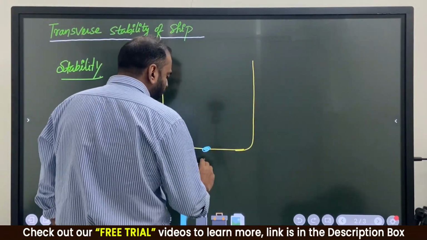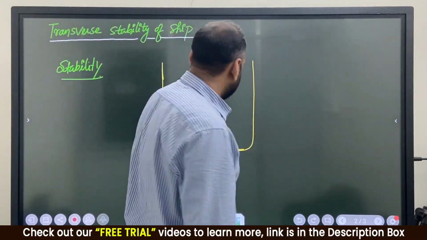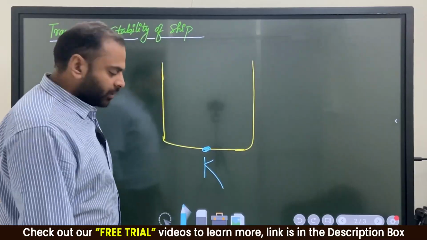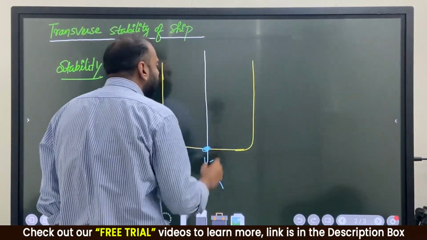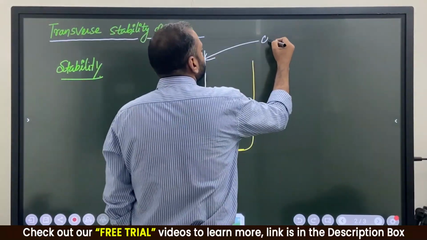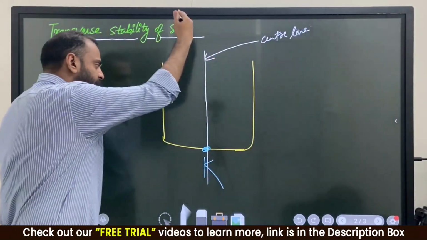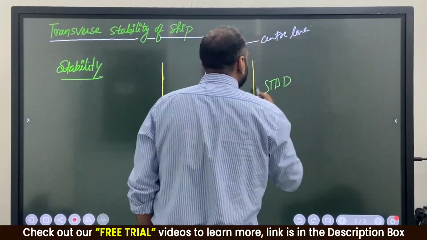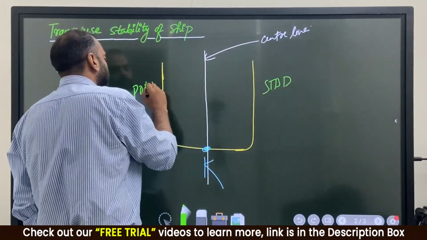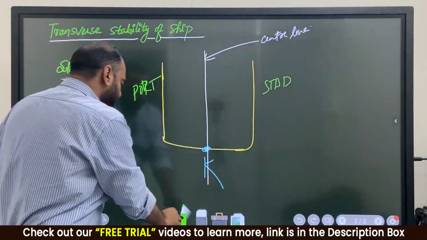Now this point is nothing but keel. This point is nothing but keel. Right? Any doubt? Keel. This is nothing but my center line. Which line? This is called center line. Any doubt? This is my center line. This side is starboard. This side is port. Clear? This one is starboard and this one is port.